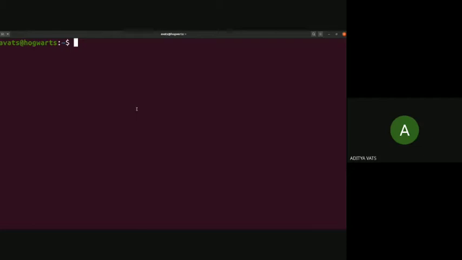So for those people who have Git installed on their system, they can try these things with me, or also they can try these things after the session. If you have Git installed, you can check this with this command, git version. So this tells you what your Git version is. If Git is not installed on your system, you can't see the result of this. It will show you that there is no command such as git. So as Git is installed, it is showing the version.